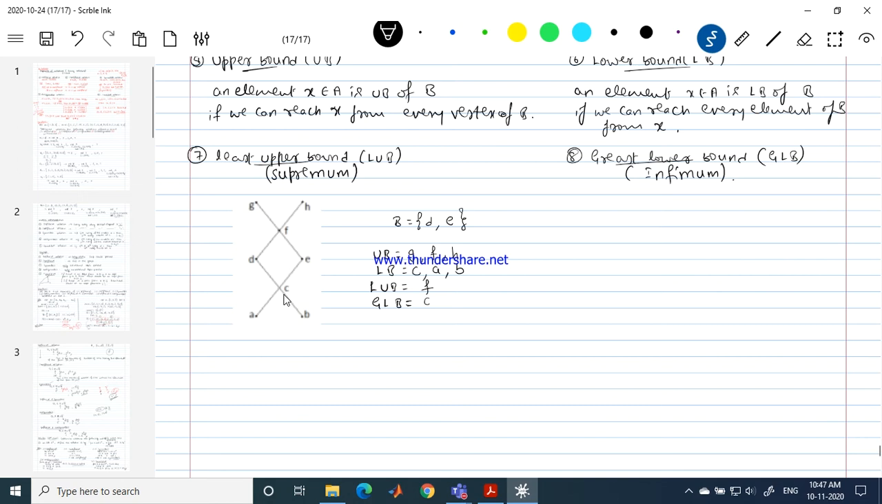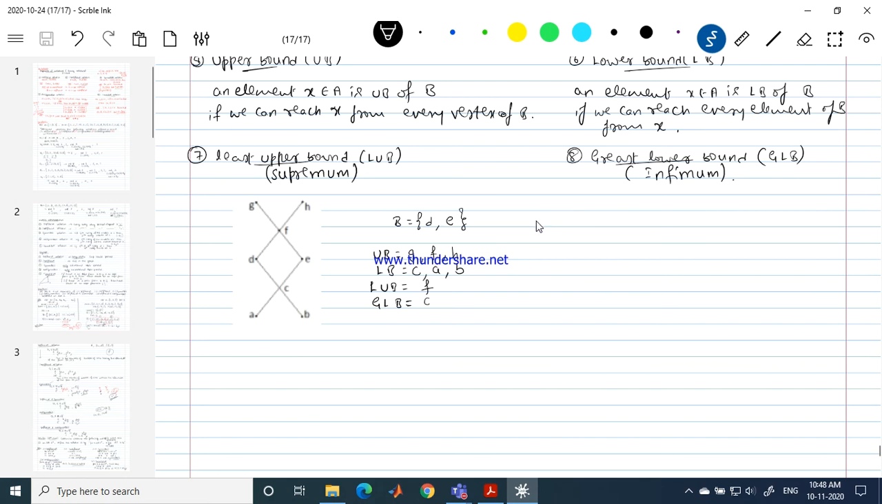So if you can find more than one upper bound and lower bound, out of them one may be the supremum and one may be the infimum. Maybe, I am using the word maybe because there are chances that you may have more than one upper bound but still no supremum. Those situations are possible. Keep that in mind. We'll discuss such examples a little later.